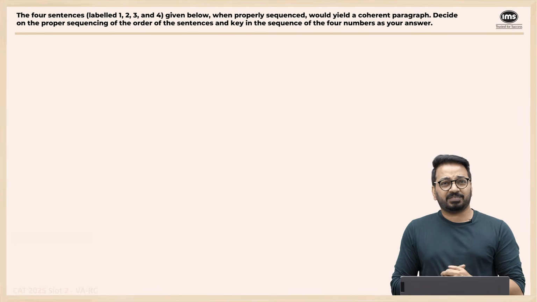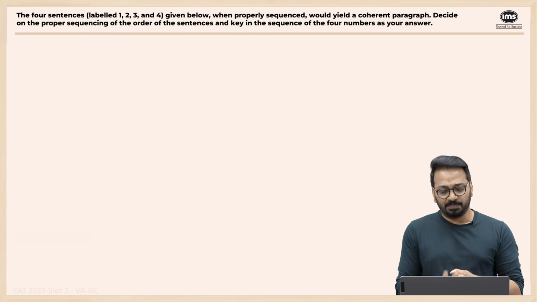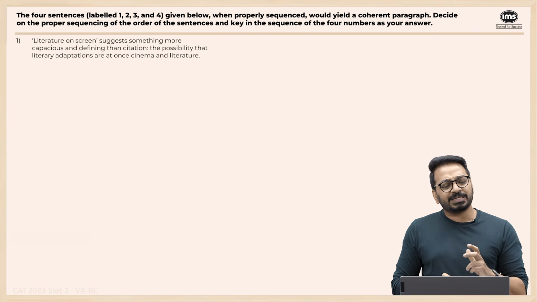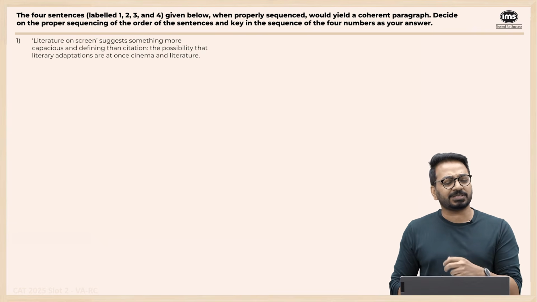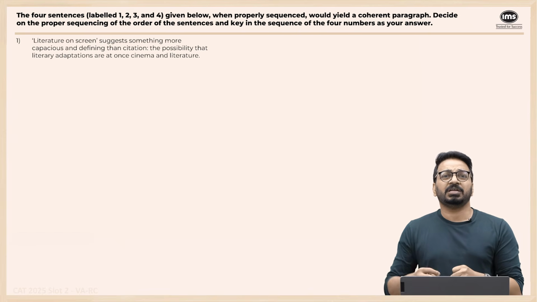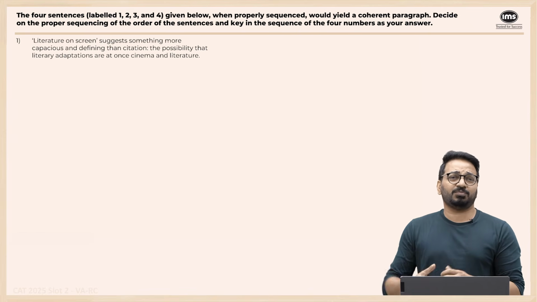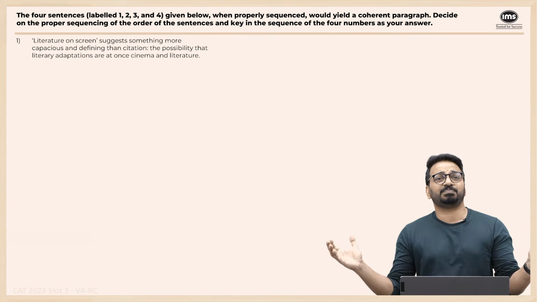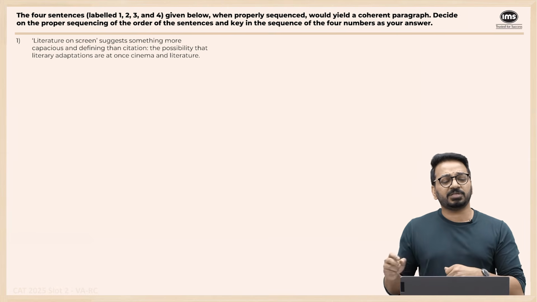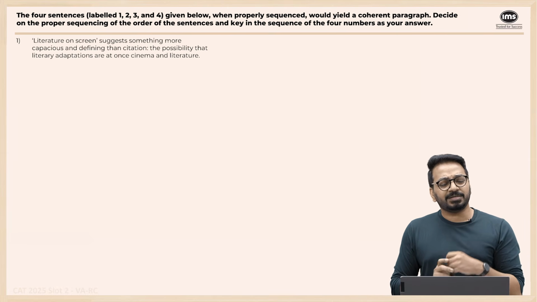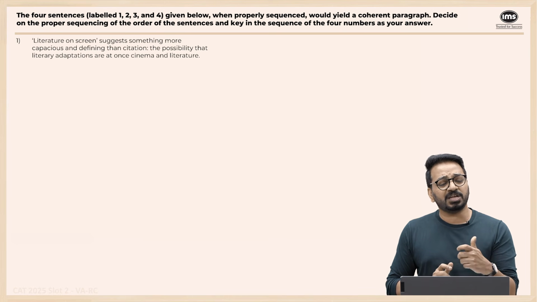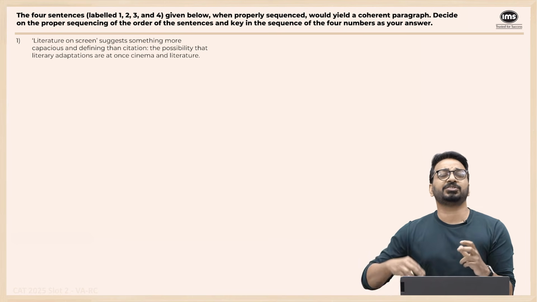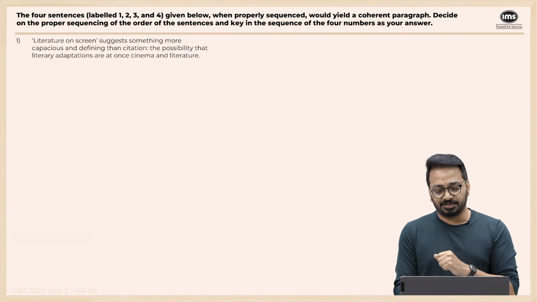One more jumble paragraph question, and a fairly tricky one. "Literature on screen suggests something more capacious and defining than citation." Something more capacious means more spacious or more accommodating than just citation. "The possibility that literary adaptations are at once both cinema and literature." When you call it literature on screen, that means it's both cinema and literature, right?